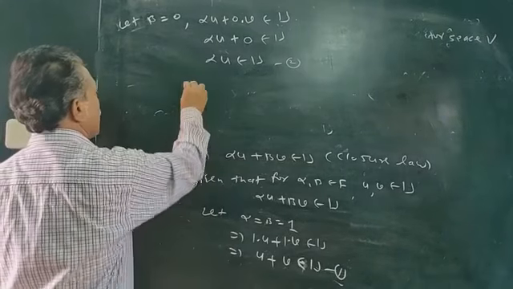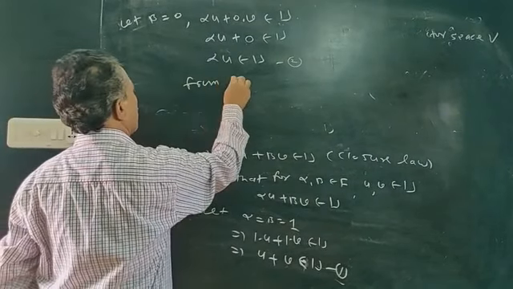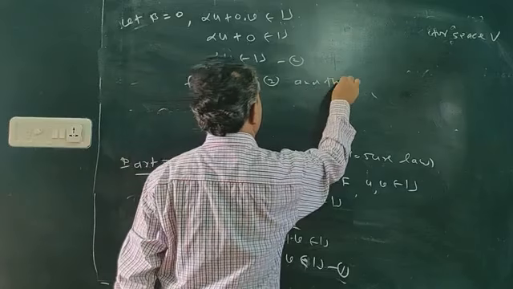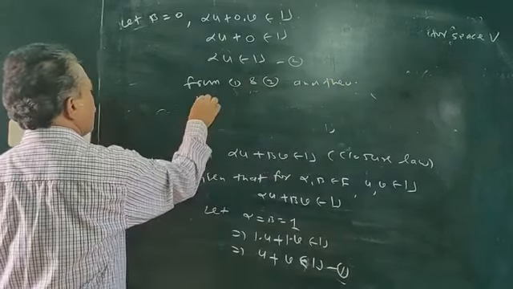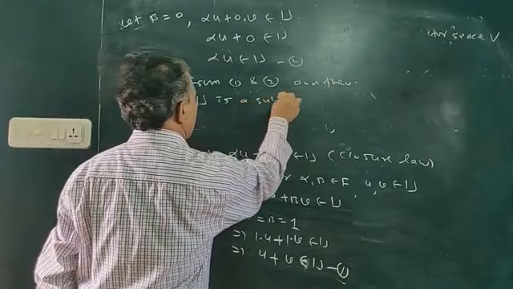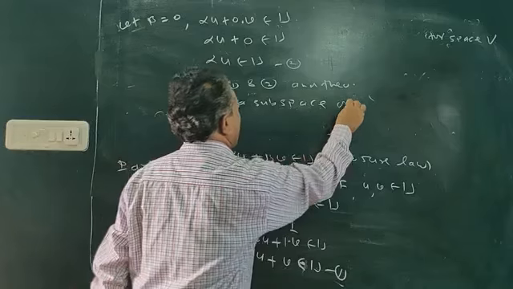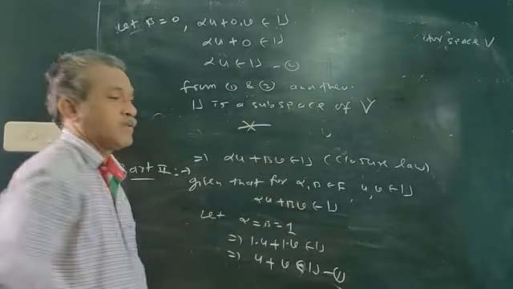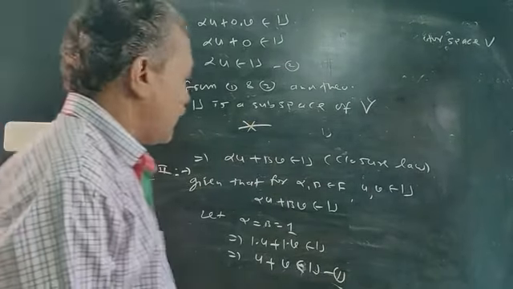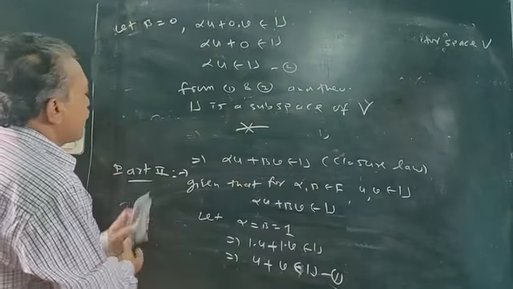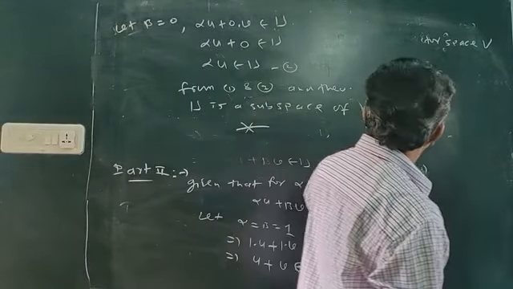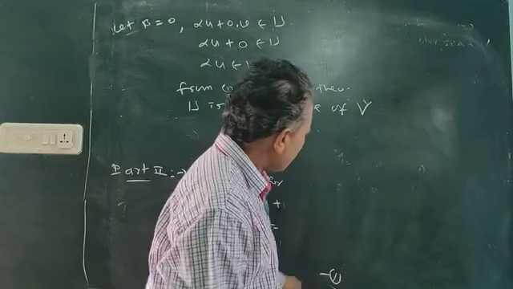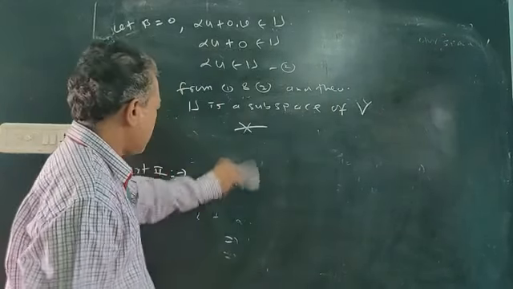So from 1 and 2, and the theorem, this U is a subspace. This is the first theorem. So this is the proof of the second part also. So of the two theorems, for the first theorem, the two points are verified separately, or you apply the combined condition. Use either theorem in problems.